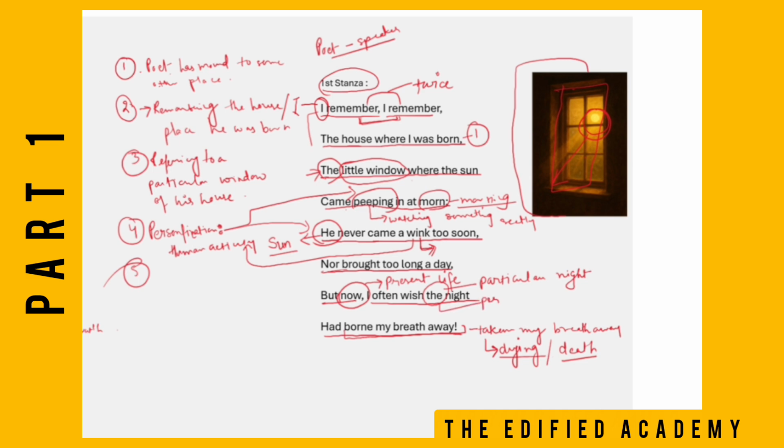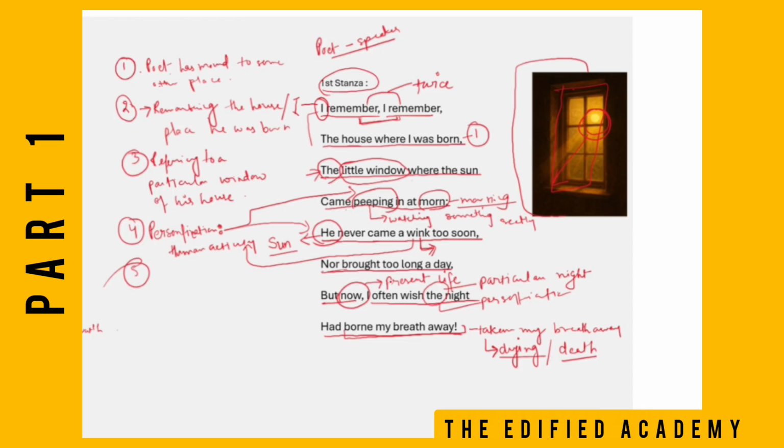Again he's using personification here. Why? Let's see why. See children, why? Taking lives. He is referring again to a human activity with nature or with a non-living thing. Night cannot take your life away, right?